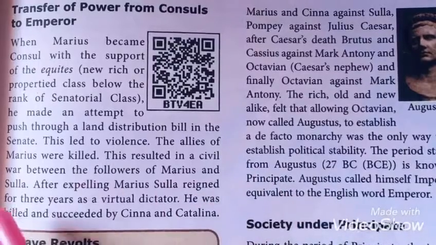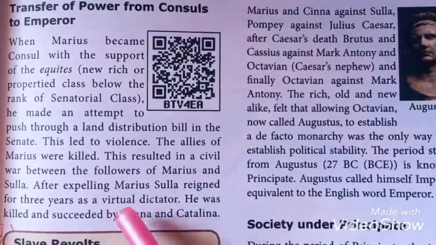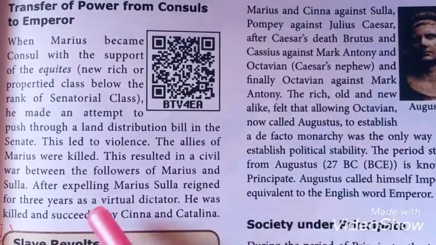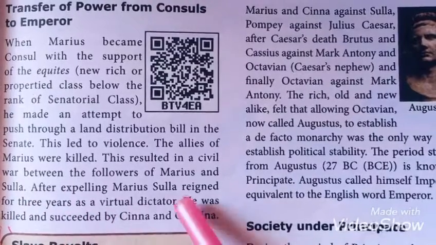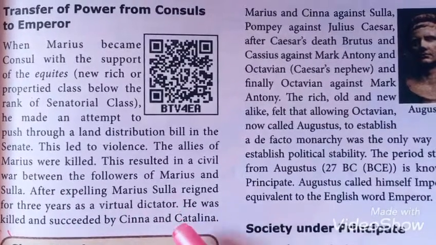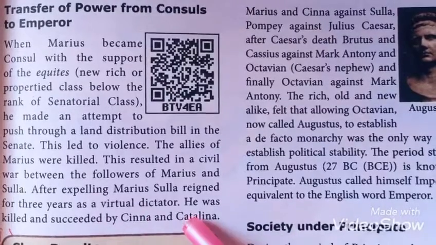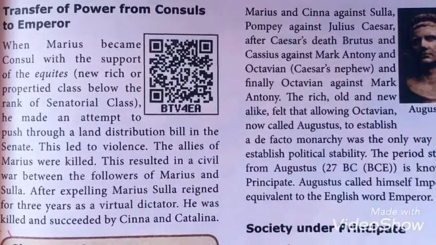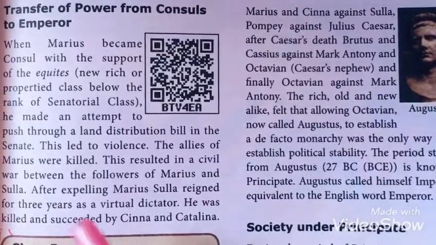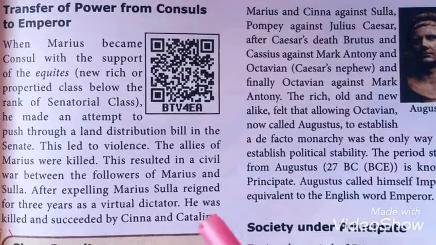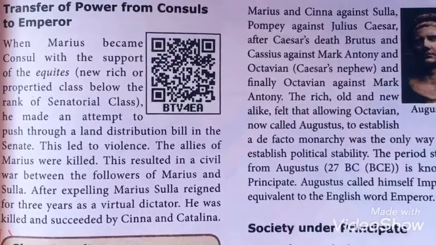Sulla ruled for 3 years as a virtual dictator. Dictator means, in Tamil, we call it Sarvadhigaram. Okay, so he is a dictator. After that he was killed, and then Cinna and Catalina came to power.